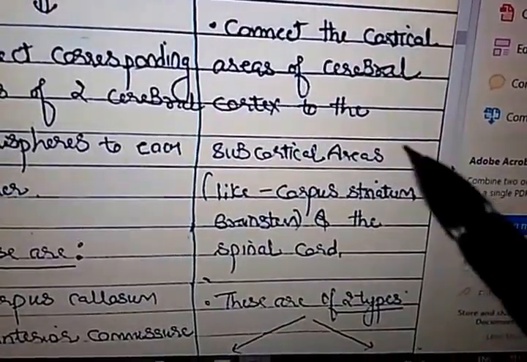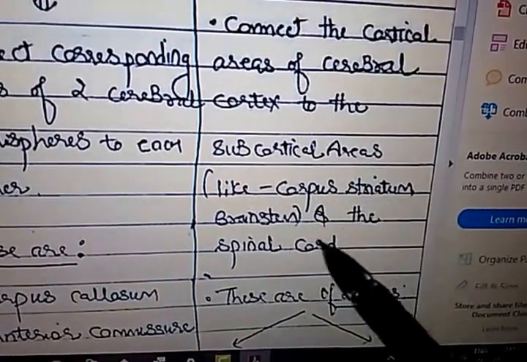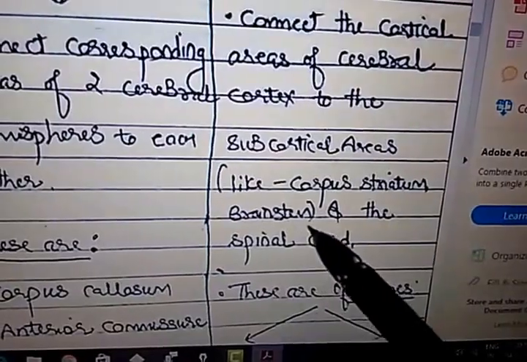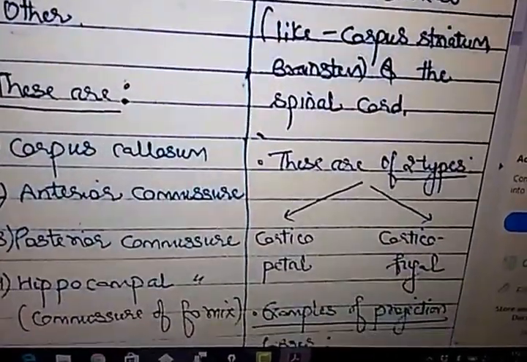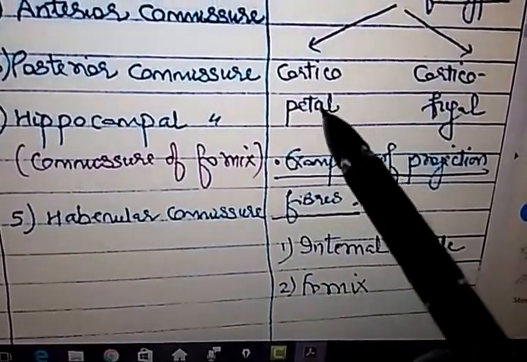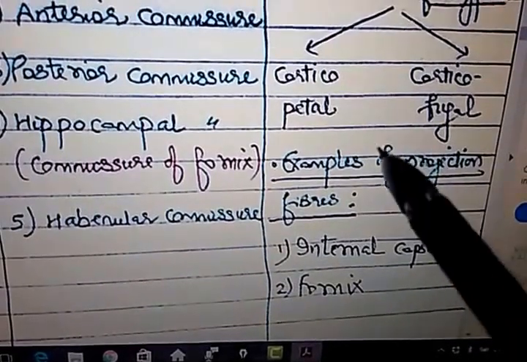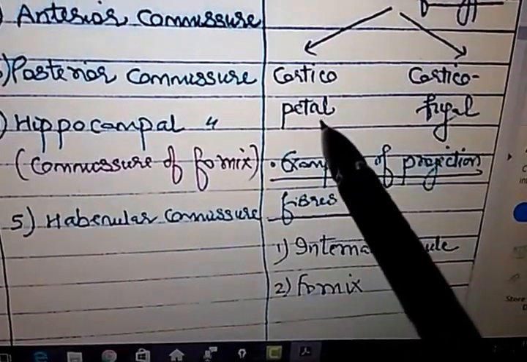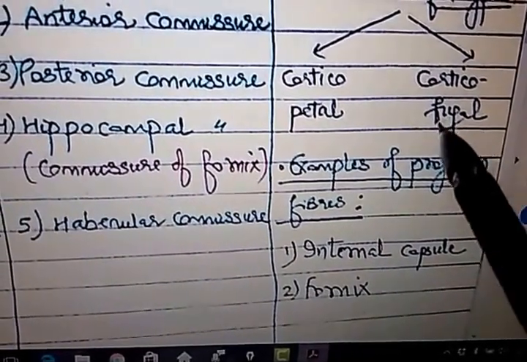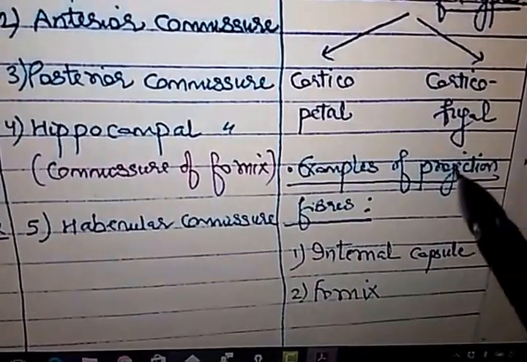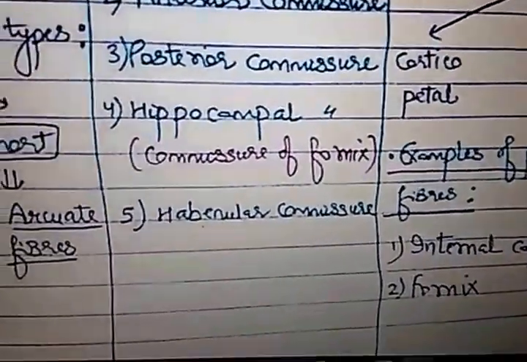As I have told, they connect cortical areas of cerebral cortex to the subcortical areas like corpus striatum, brainstem, and the spinal cord. They are again of two types, corticofugal and corticopetal. We studied centripetal and centrifugal. Similarly, corticopetal means towards the CNS from other areas, and corticofugal means away from the CNS, that is from the CNS to other areas. Examples of projection fibers are internal capsule and fornix.